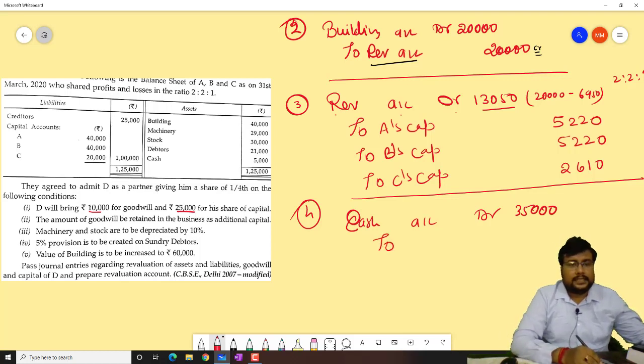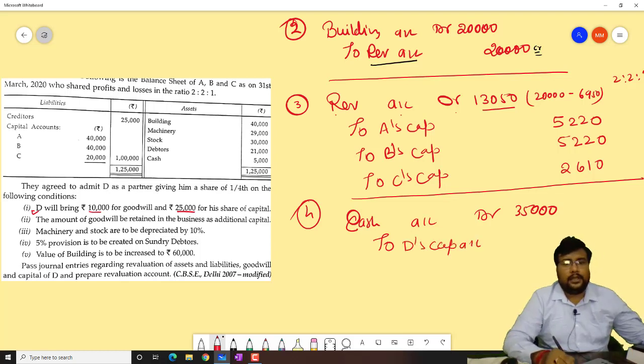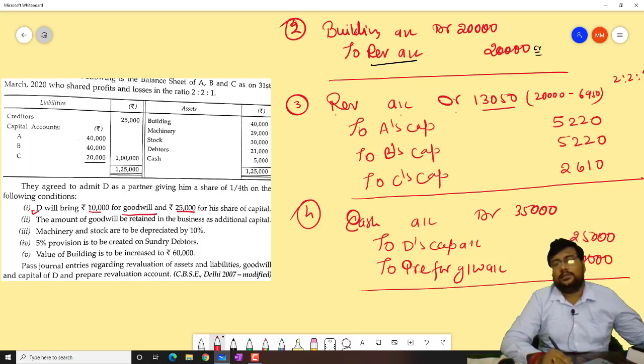To D's capital account. And whenever the new partner brings the amount of goodwill in cash, that is known as to premium for goodwill account. So 35,000, and after that, beta, 25,000 for capital and 10,000 for goodwill. The person is bringing 25,000 for capital and 10,000 for goodwill, 35,000 total cash.